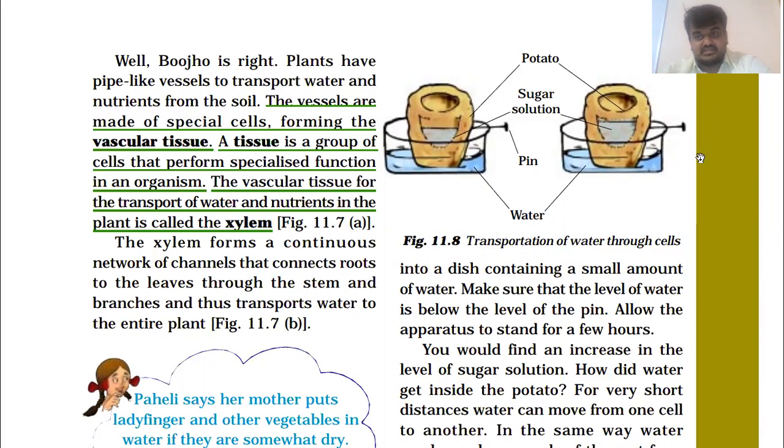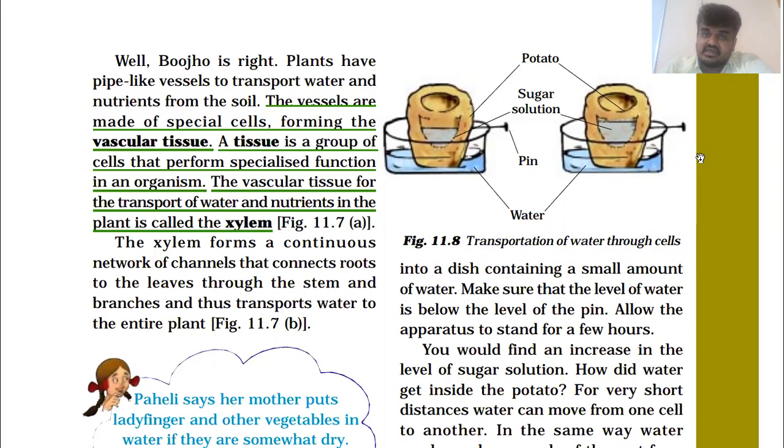At our home also, we are sending the water from the ground to the tank at the terrace, or to the first floor or second floor, with the help of some pipes.